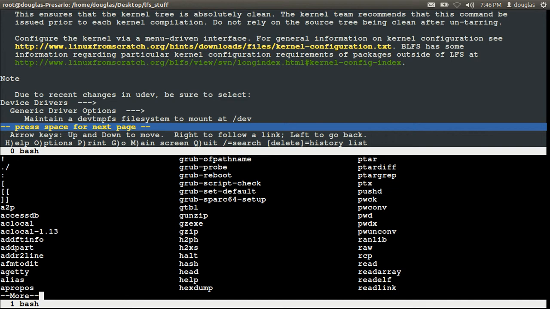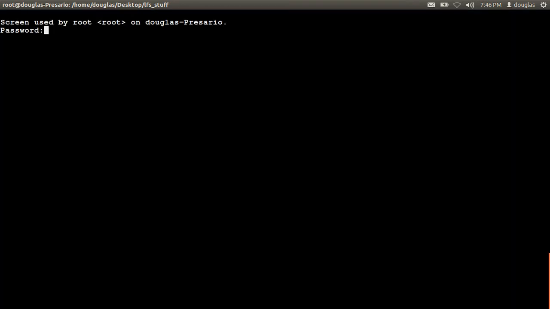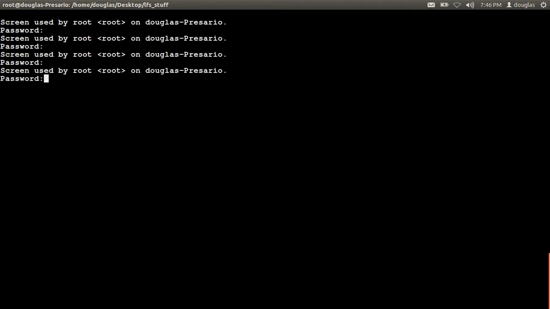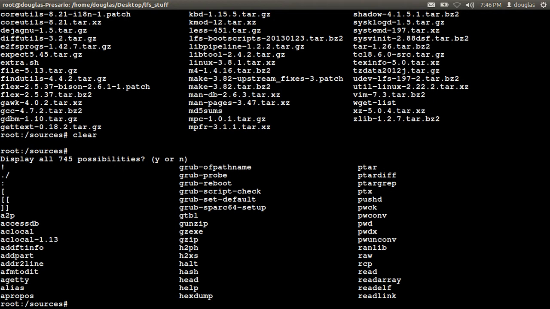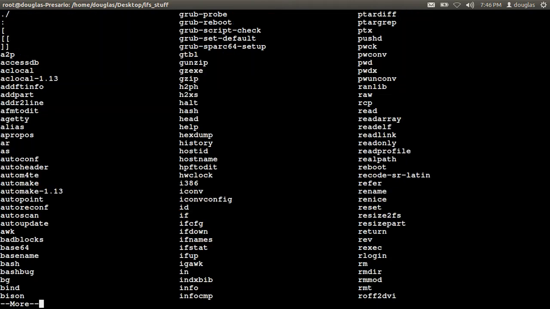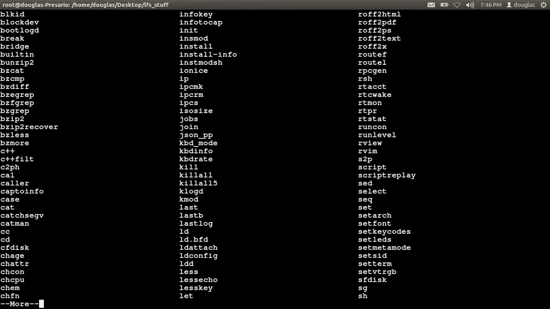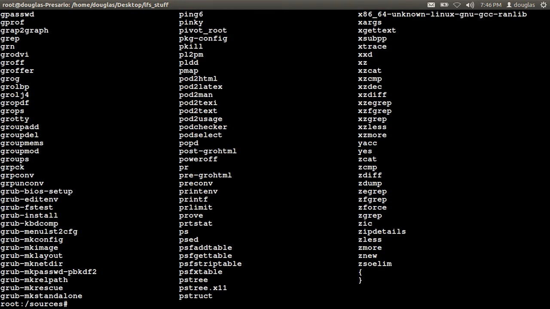Let's go. Grep should be found. Control A, Control X. I have to put in my password, right? Hit clear. Am I stuck? More. It's clear.